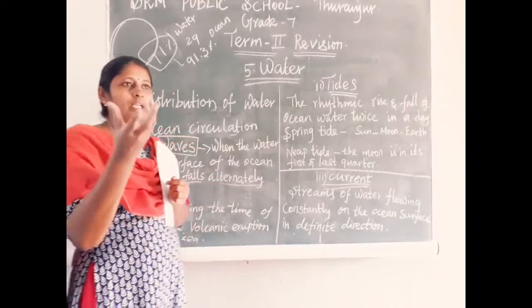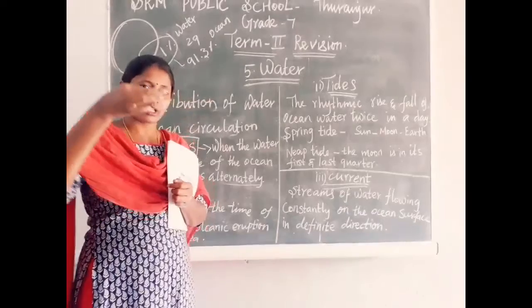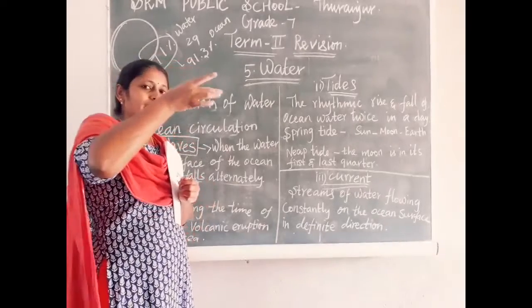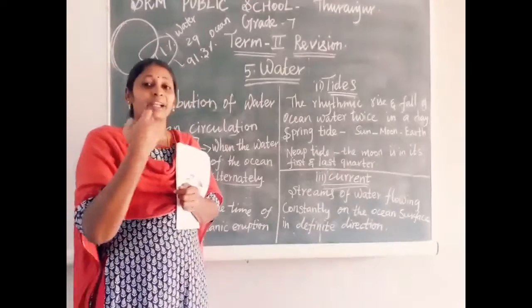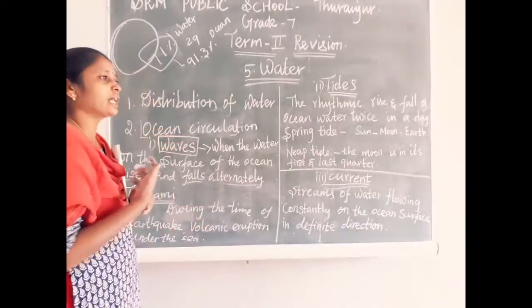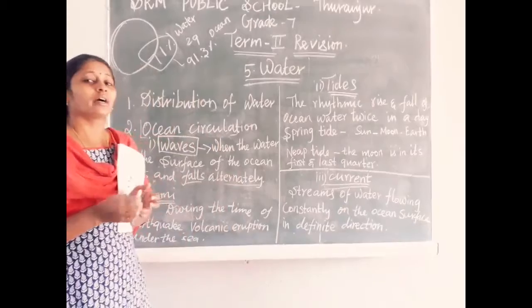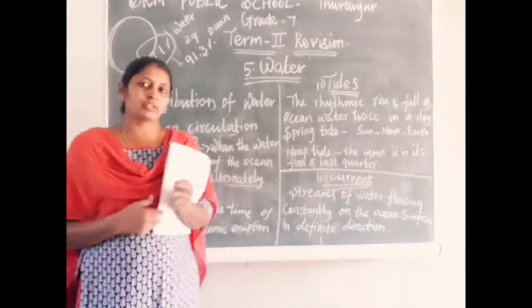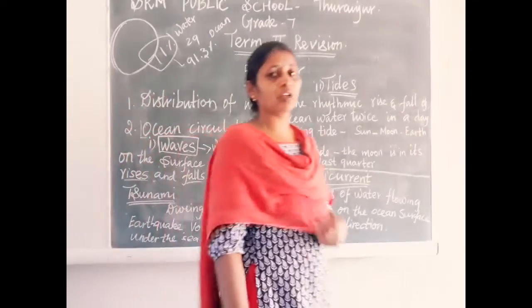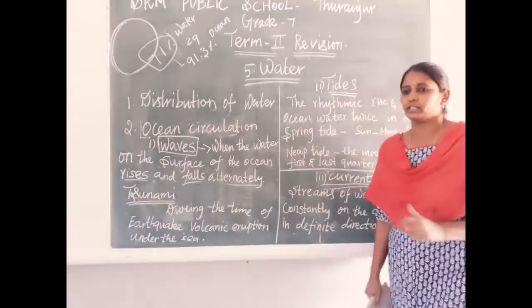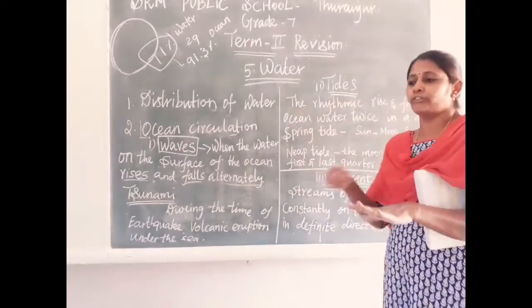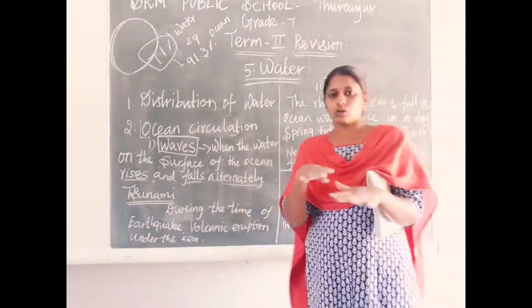Like when we boil an egg and try to remove the shell, if we touch it lightly we can see some cracks. Like that, in our earth also there are cracks, and those cracks are called tectonic plates. Those plates often move.